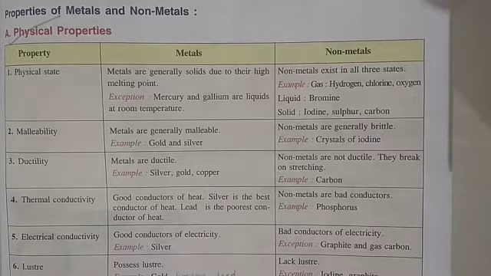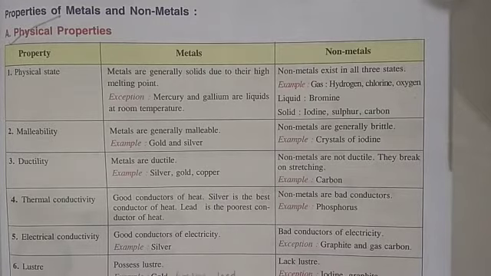The metal which is the best conductor of electricity is silver. Whereas non-metals do not allow electricity or heat to pass, so they are bad conductors. For example, phosphorus is a non-metal which is a bad conductor of heat. Non-metals are bad conductors of electricity except graphite and gas carbon. Graphite and gas carbon are the exception cases among non-metals. They are not bad conductors of electricity.